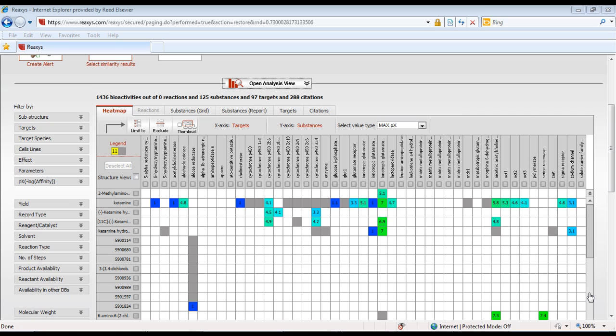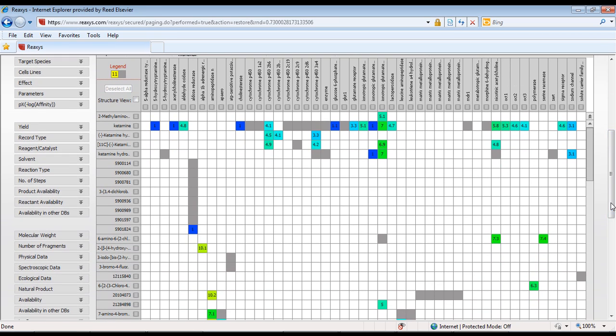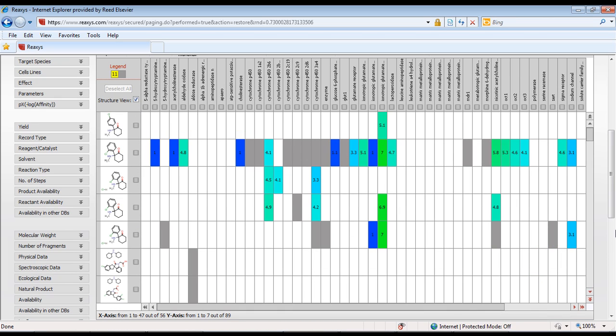Here I can see the targets for ketamine and a few of its associated substances, and I can easily see the targets associated with the other similar structures. I'll click here to make the structures visible.